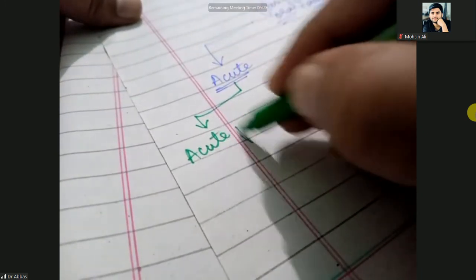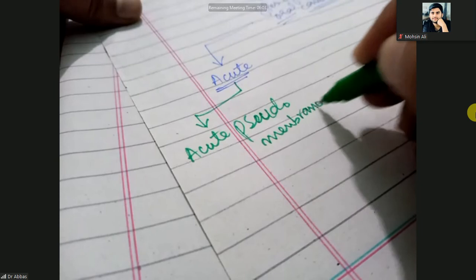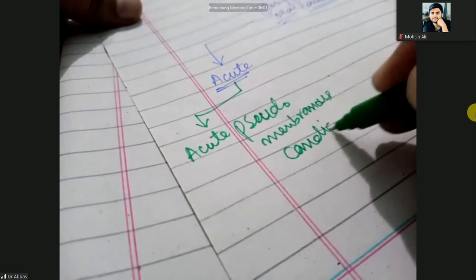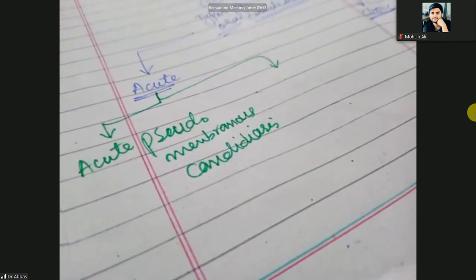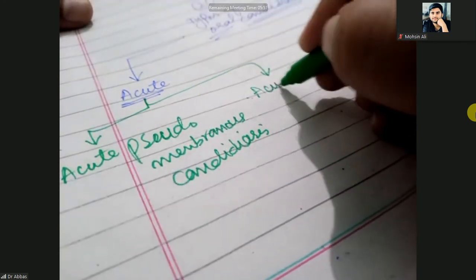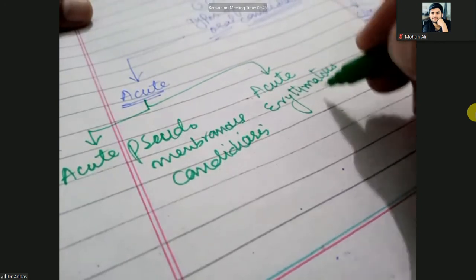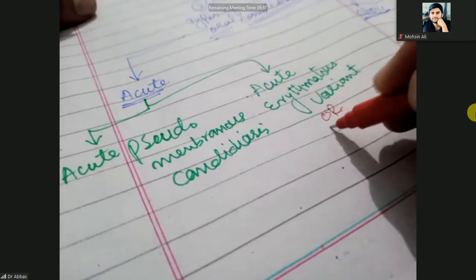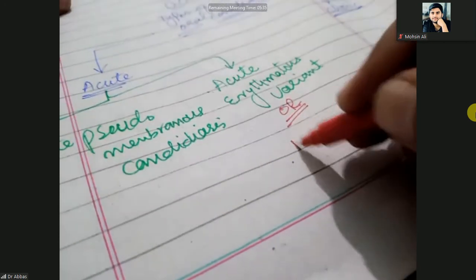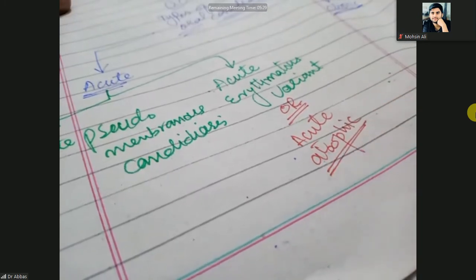The next one is the acute erythematous variant, which is also known as acute atrophic candidiasis.